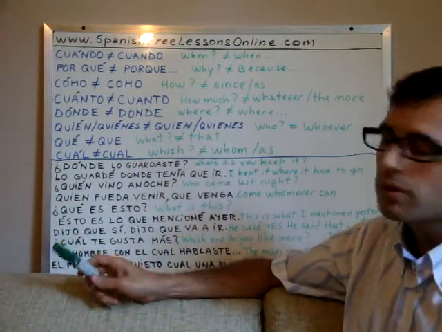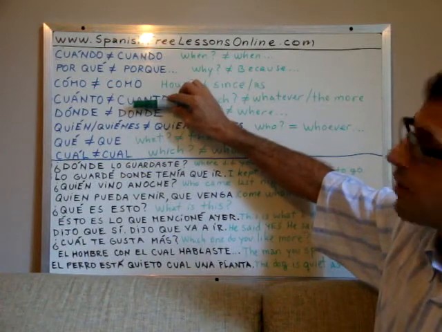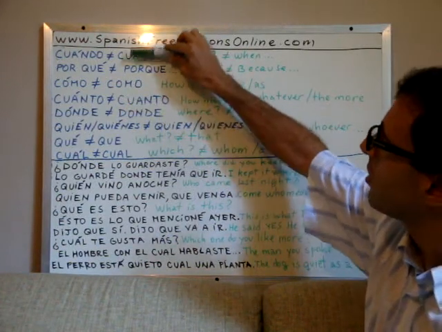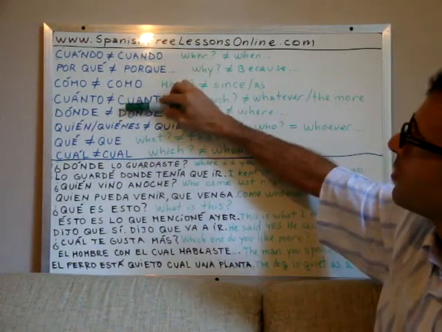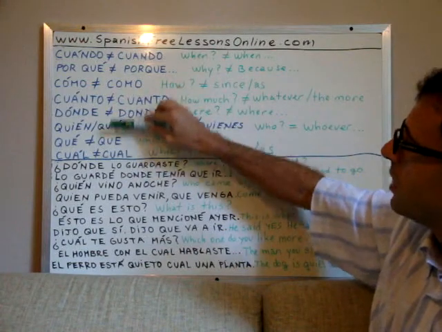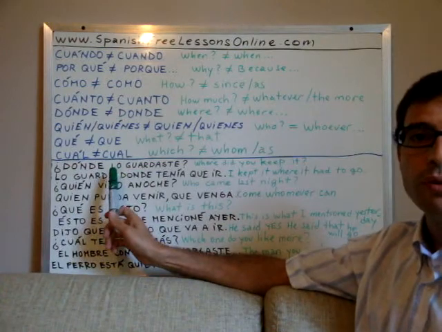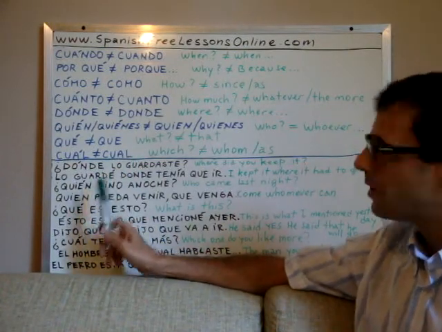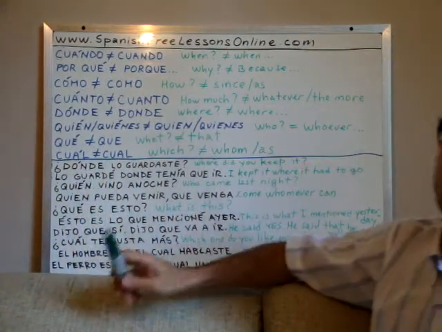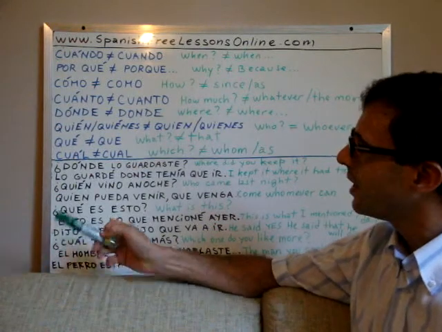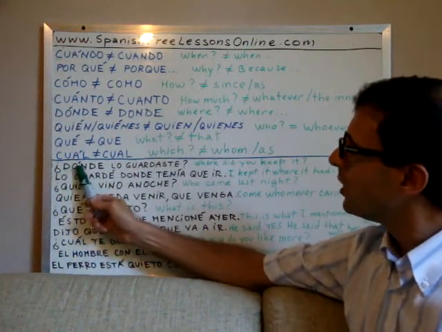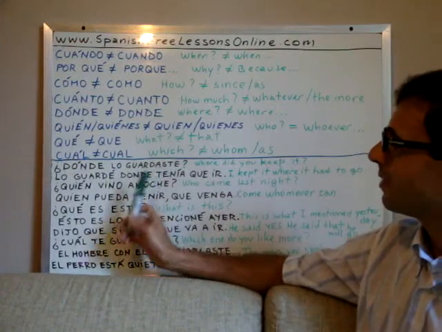So in the previous class I showed you examples and sentences using these four up here, and now I will show you these four down here, how we use them. In black I have written the sentences in Spanish, and in green the sentences in English. Let's begin with ¿Dónde lo guardaste?